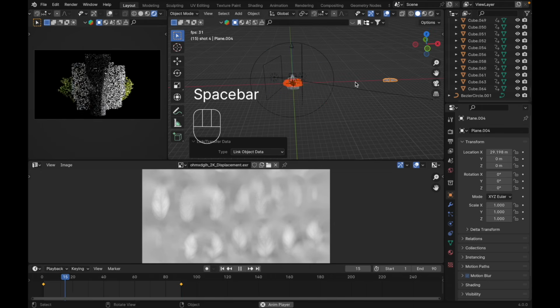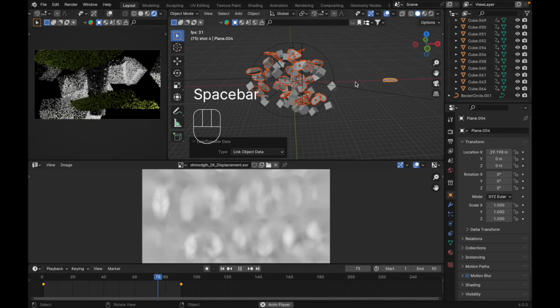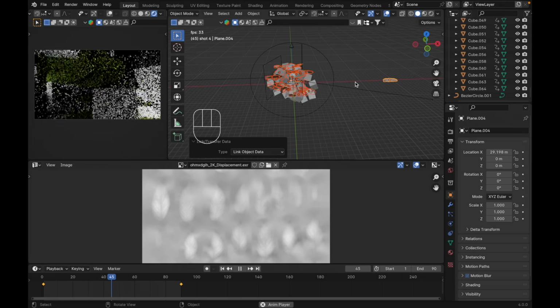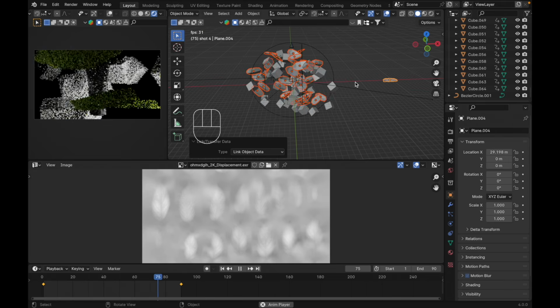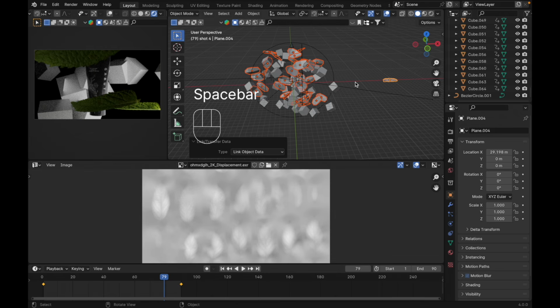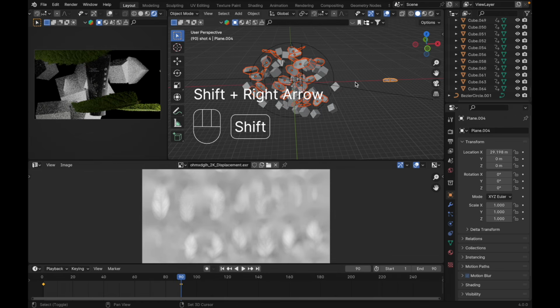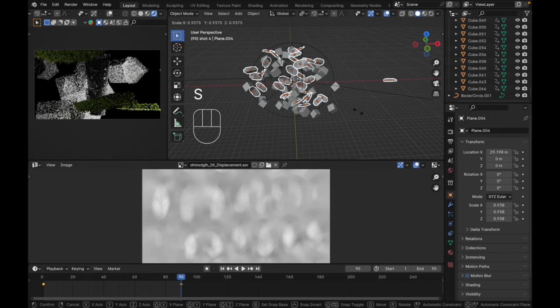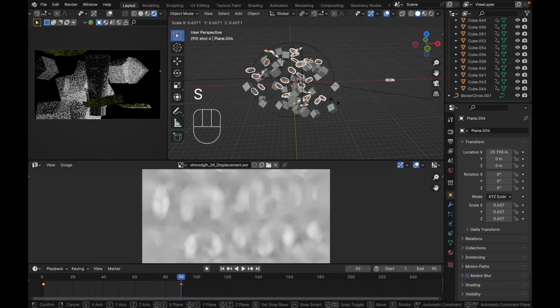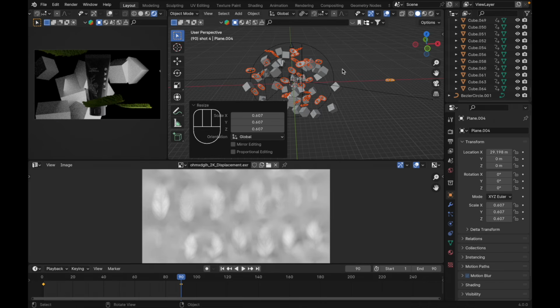Let's hit the spacebar. Now we have a mint. Like this. And I guess the rotation isn't good. And the scale, we need to rescale this. Change your pivot point to individual origin. And press S to scale down. Just like this. Press R.